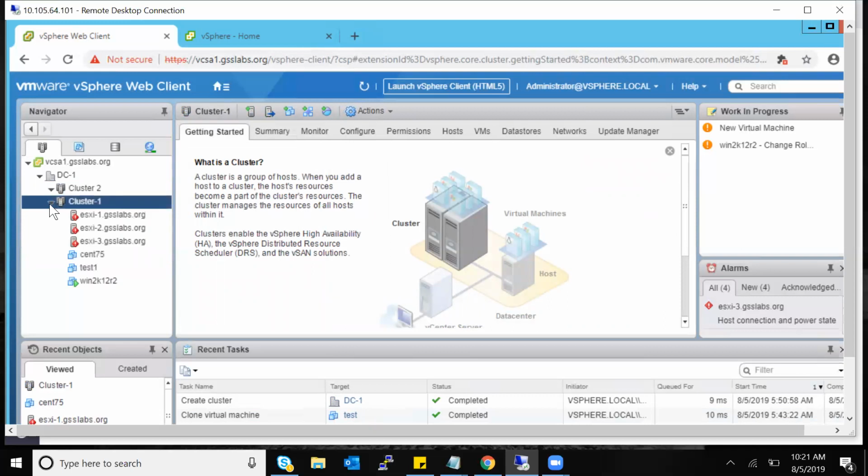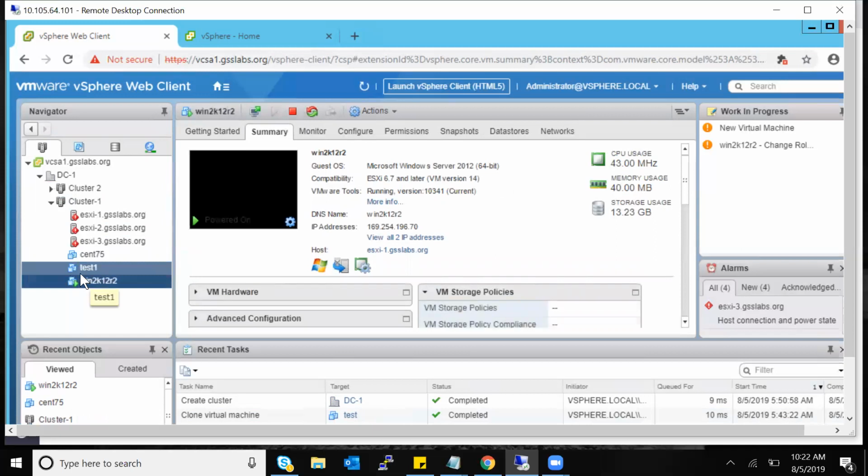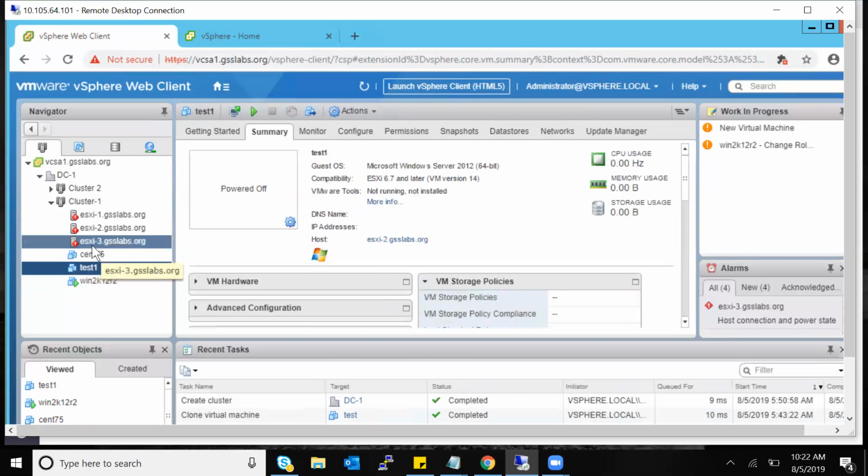Okay. And here, when we go to cluster 1, we have three VMs as of now, two in power off state, one in power on state. Now, I could have 15 or 20 VMs like this, some in one, some in two, some in three. Can I rearrange it so that whatever VMs are in one, it should list under one, and whatever is in two is under two? Or else it's time consuming, right?